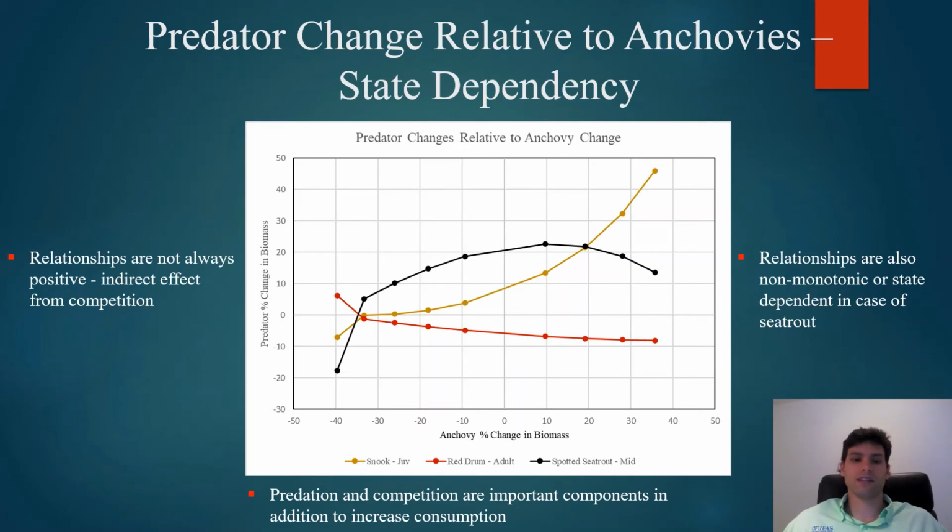And this is likely due to the fact that snook benefit the most from an increase in anchovy biomass. As snook reach high biomass densities, they then begin to exert predation pressure on spotted sea trout. So the relationships can change and are state dependent. There are also important relationships regarding competition, as redfish actually decrease with an increase in anchovy biomass.